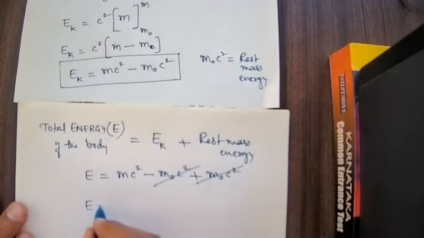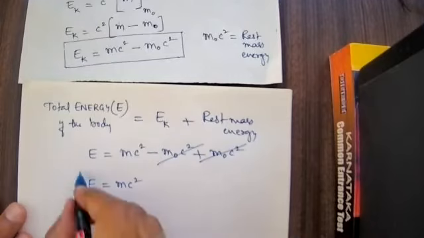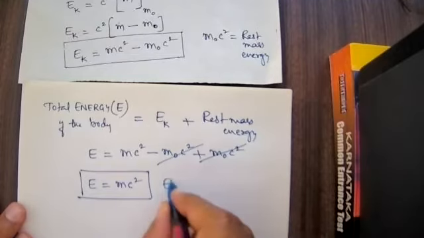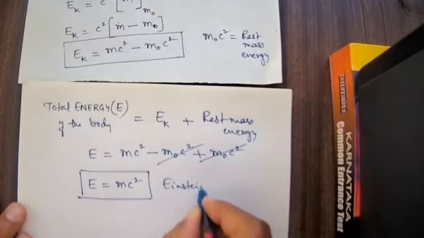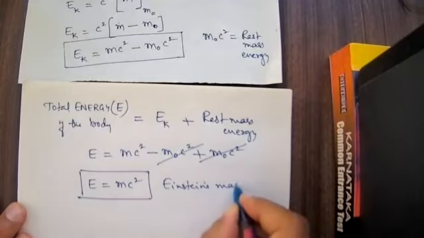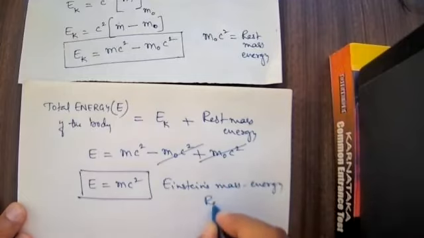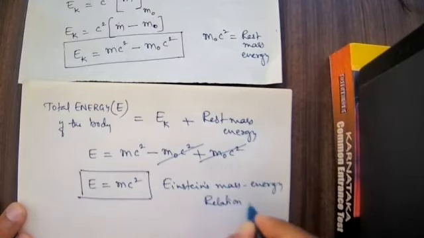Therefore, total energy is equal to mc square. E is equal to mc square. This is Einstein's mass energy relation.